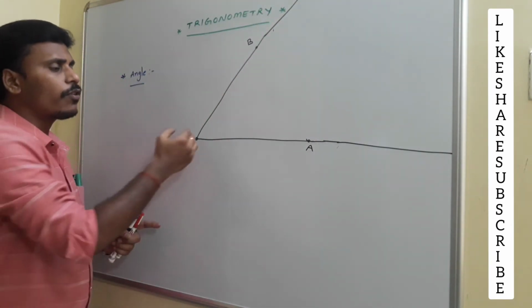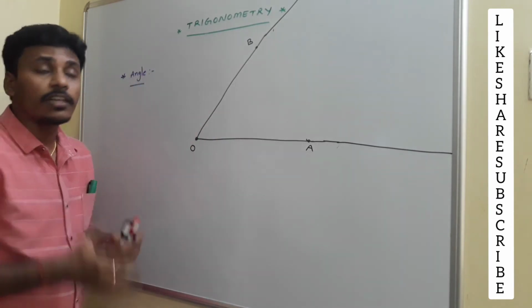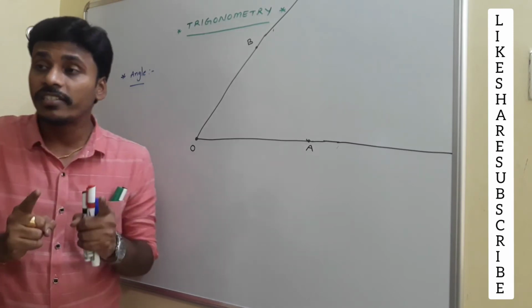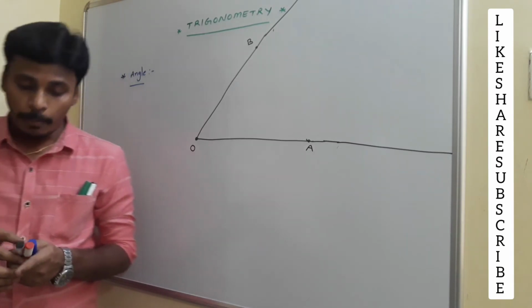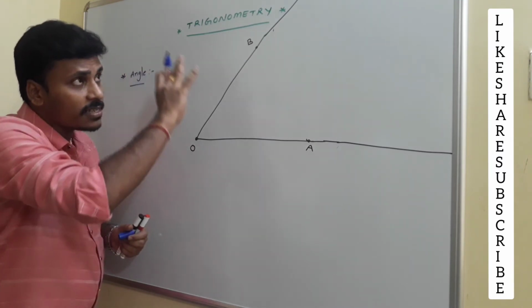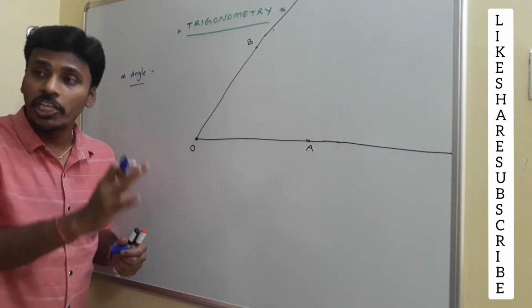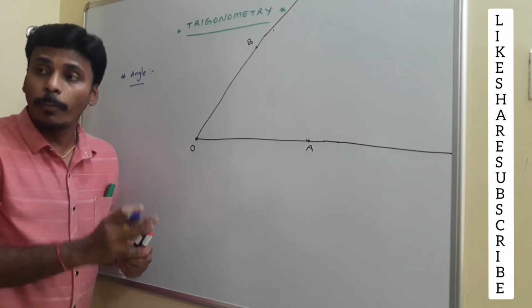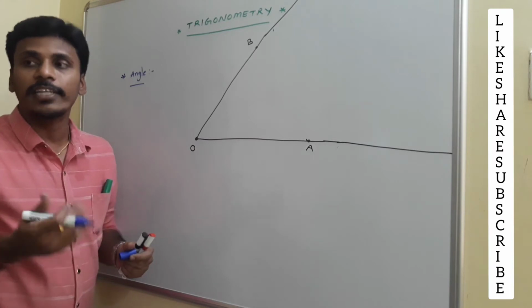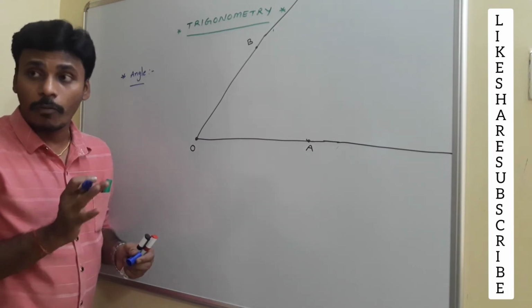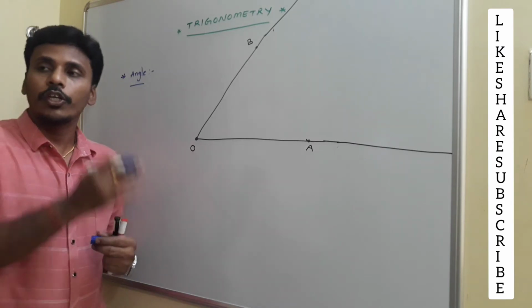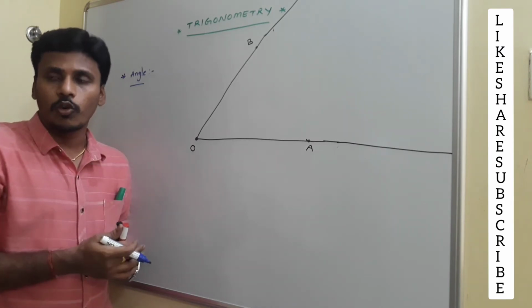First of all, leave the points on the system. Consider the points in this part, in this region, and outside the region. Each region is an angle. Once again, I am repeating: a system of two rays having the same initial point will divide the whole plane into two parts. Each part is known as an angle. That is my definition for the angle. Not just my definition, that is a perfect definition for the angle. But usually they mention that union of two rays is an angle. So it also runs.